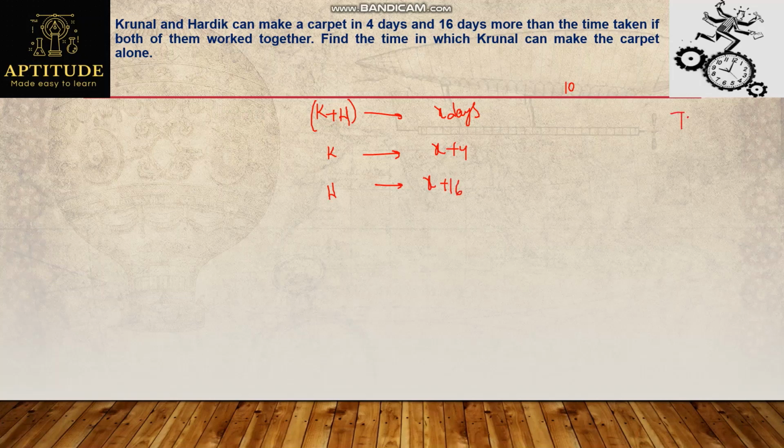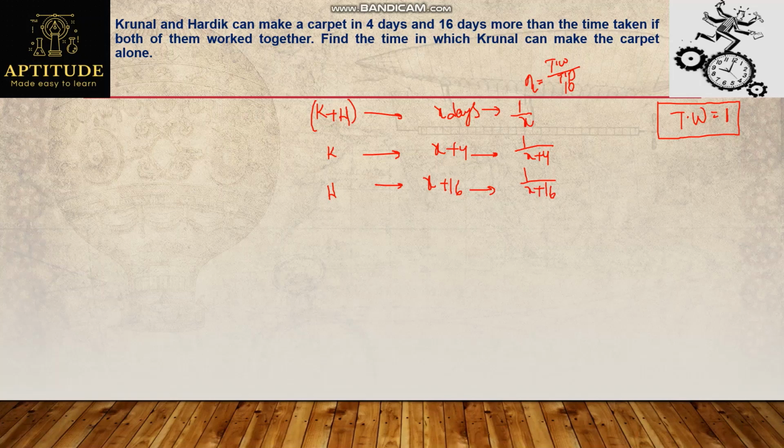Now what I'll do, I'll assume total work as 1. Why? Because here we cannot assume LCM directly. So in these cases we can assume total work as 1. If total work is unity, then what are their efficiencies? And efficiency is common, total work divided by total days. Total work is 1, number of days is X together. While Krunal's individual efficiency will be 1 by X plus 4, Hardik's individual efficiency will be 1 by X plus 16.